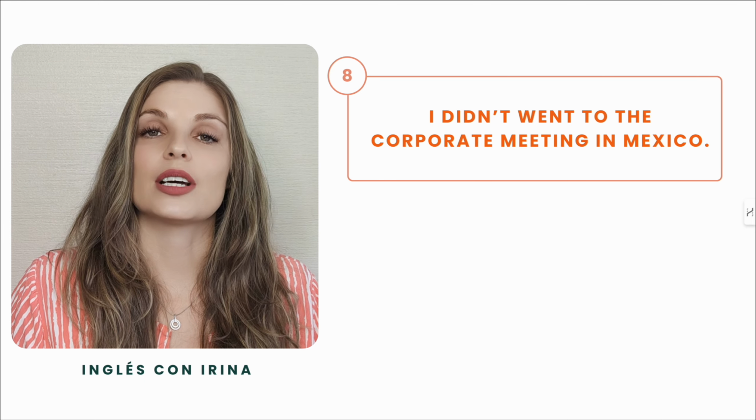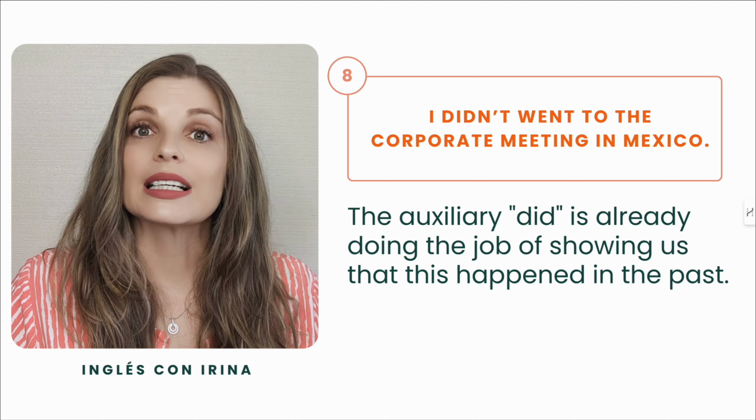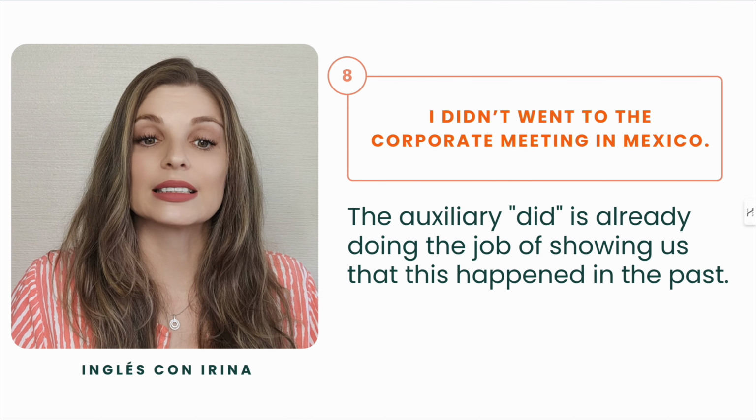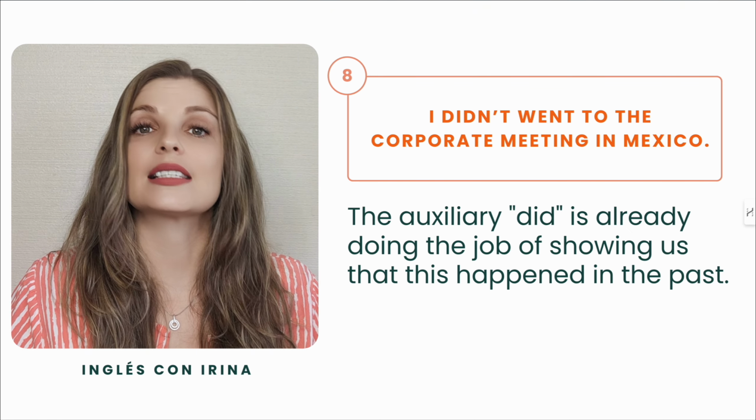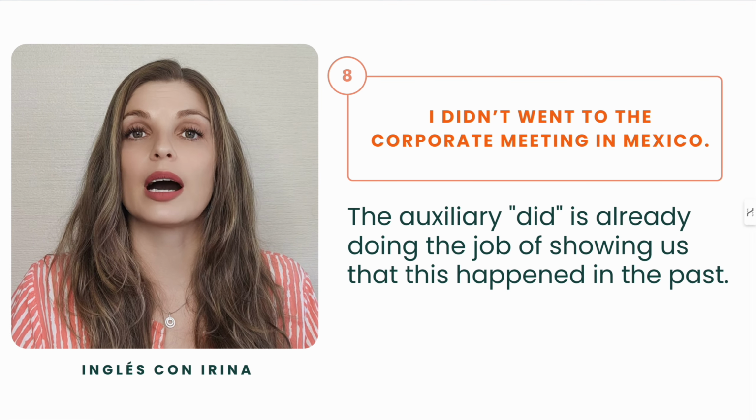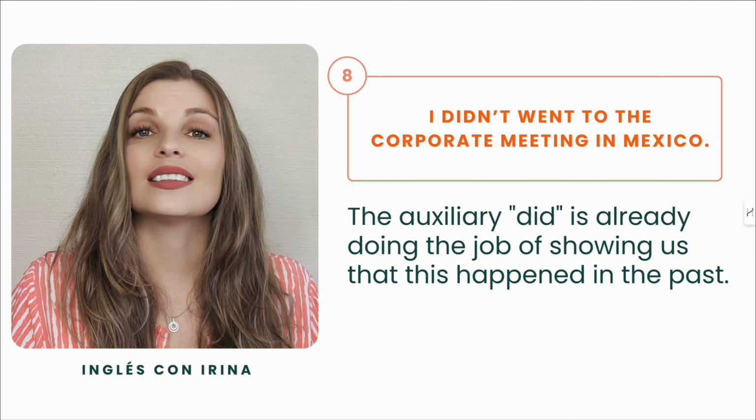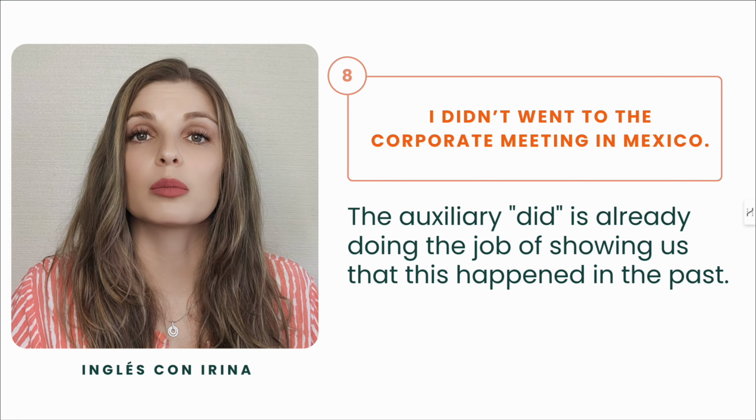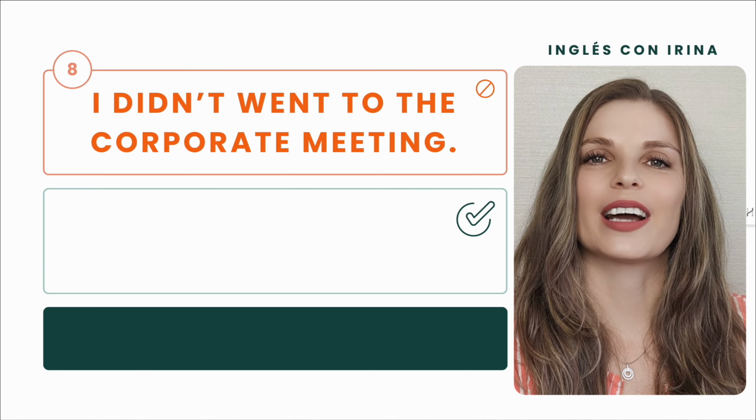And as we just mentioned, that after the auxiliary verb did, the next word needs to be in the base form, because the auxiliary verb is doing all the job by demonstrating that this sentence is in the past. Yeah, this situation happened in the past. I know it because I see didn't. So I don't need to make the verb work. It can stay in its normal form, go. So knowing that, how would you correct this sentence?